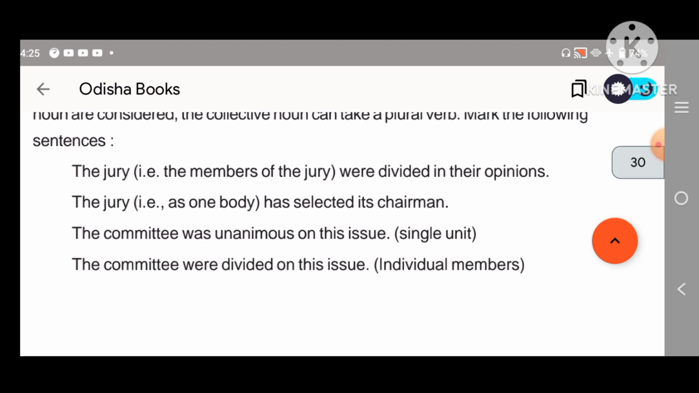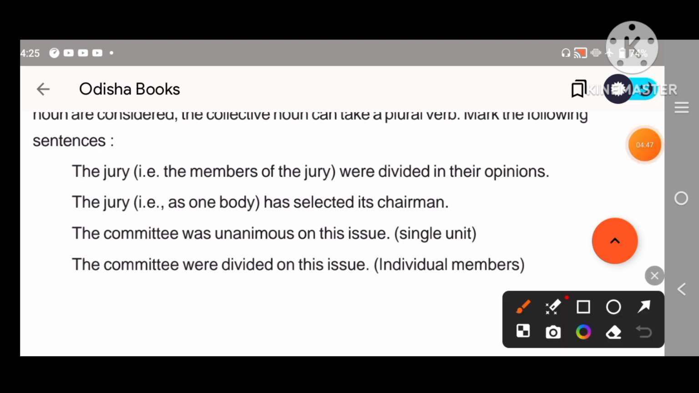Look at this. What is it telling? The jury were means, the jury means all the committee members. They are divided in their opinions. So when there is divided, a short trick is there.